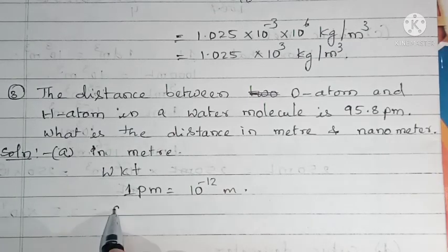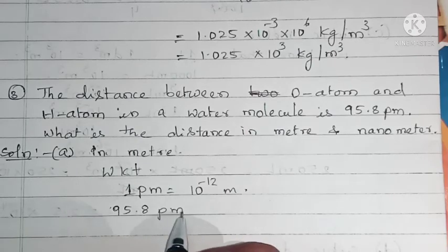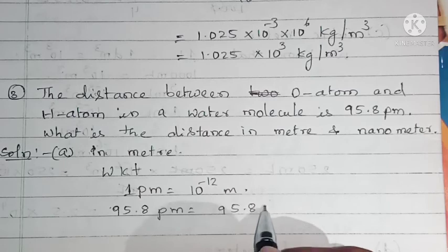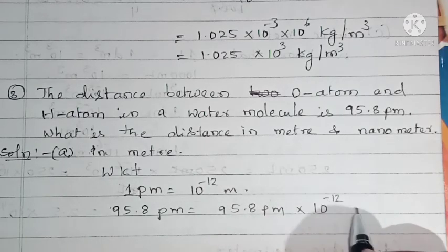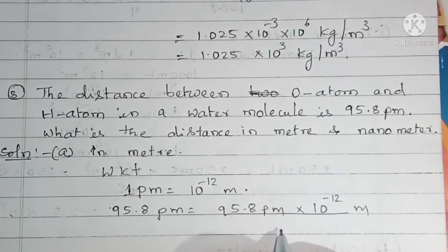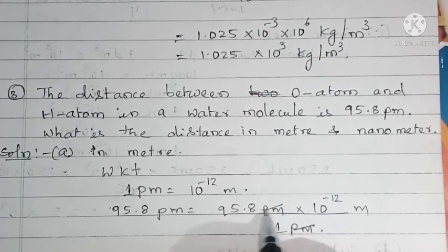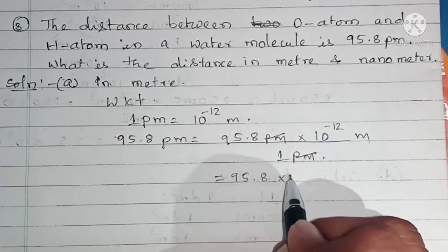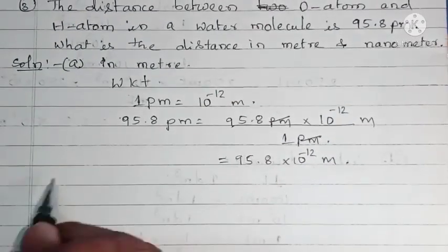So 95.8 picometer equals 95.8 picometer into 10 to the power of minus 12 meter divided by 1 picometer. So picometer gets cancelled. This is equal to 95.8 into 10 raised to minus 12 meter.